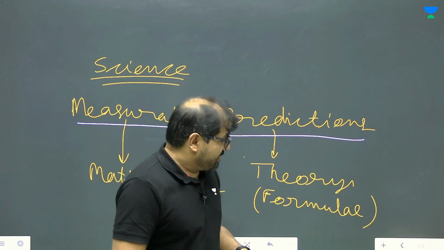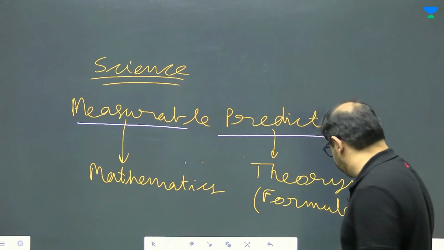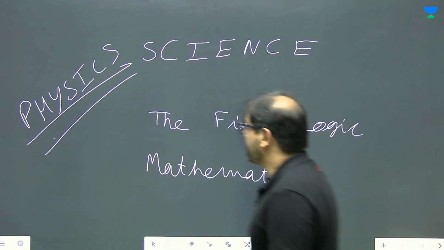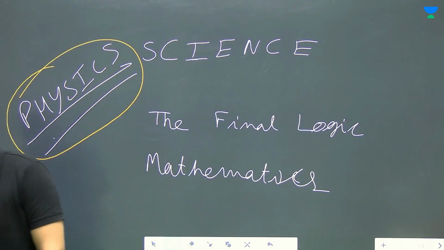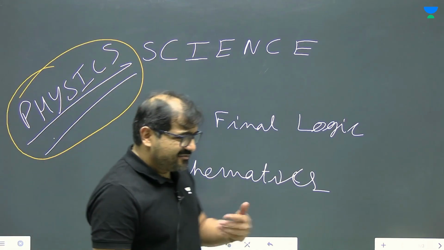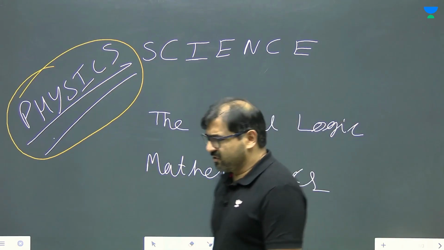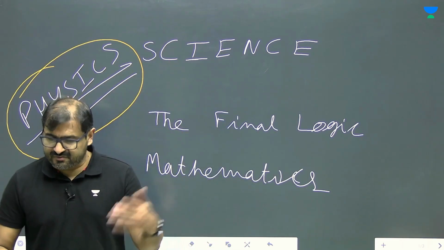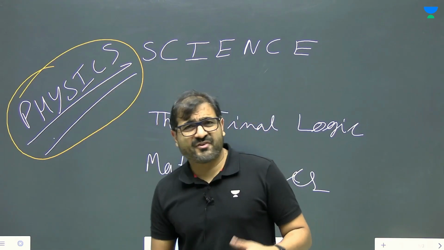Okay? Now, let's go back. What is physics? So, what is physics? When we talk about science, what does it involve? It involves chemistry, it involves biology, it involves physics, it involves medical science, biochemistry, all these things, all right, pharmaceuticals.